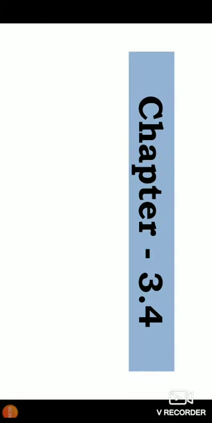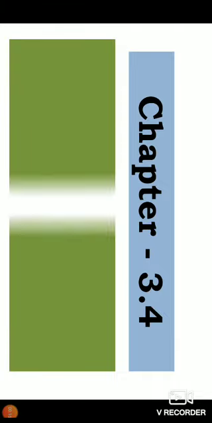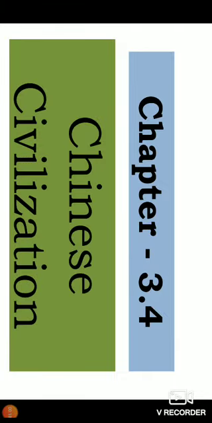This video will be on Chinese civilization, that is in the third chapter, fourth main for first PU. The first question that arises in our mind is, what are the river plains that helped the development of this Chinese civilization? Name the river valleys on which Chinese civilization flourished.